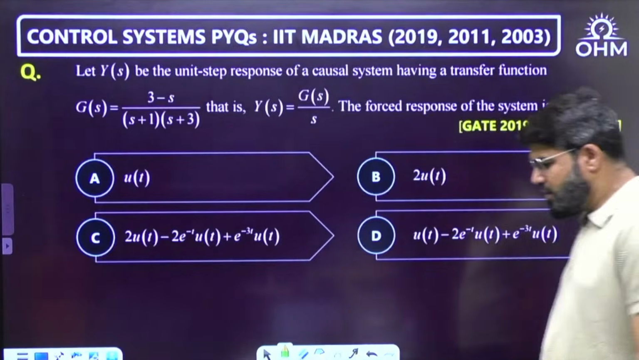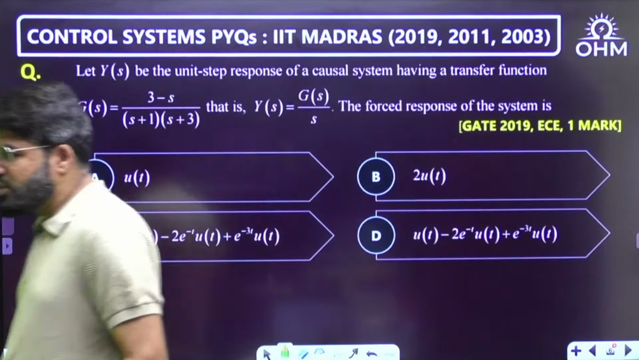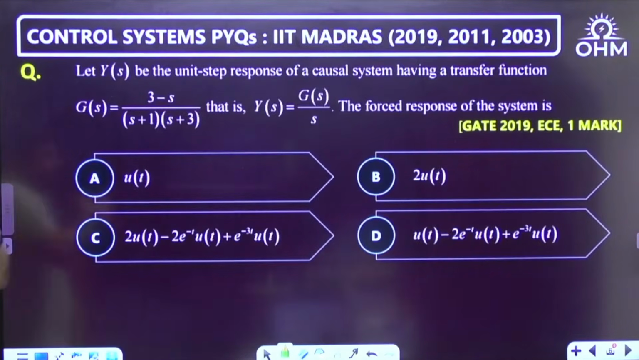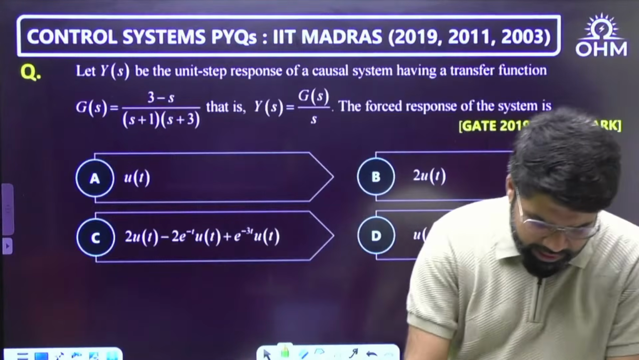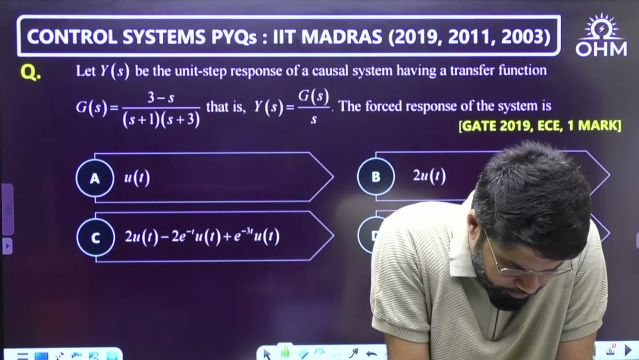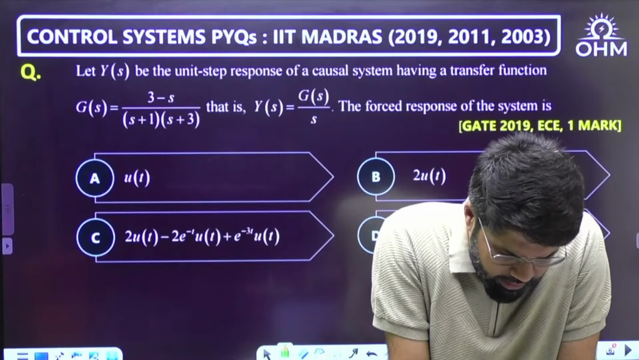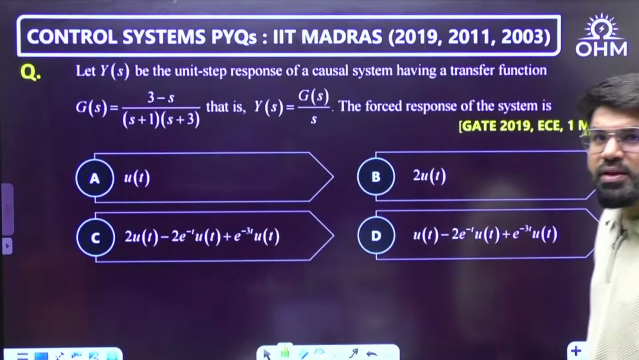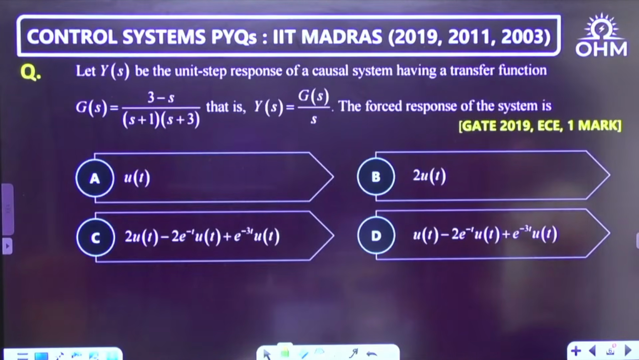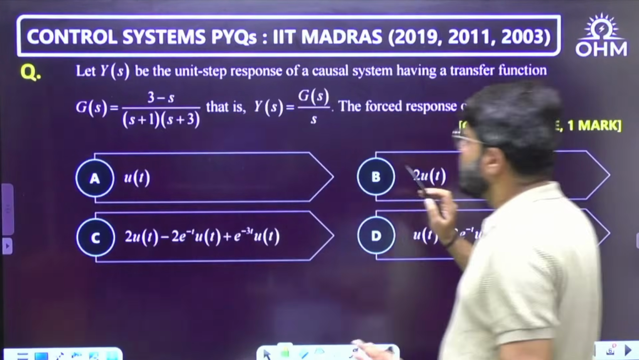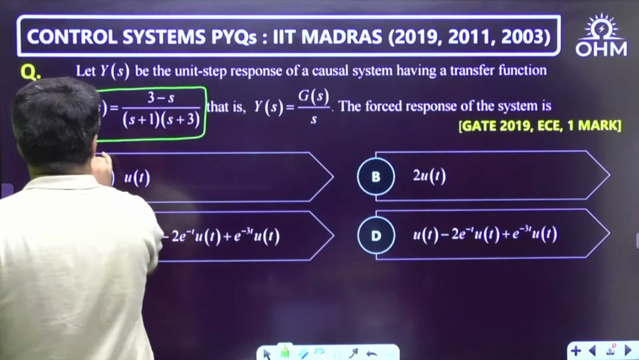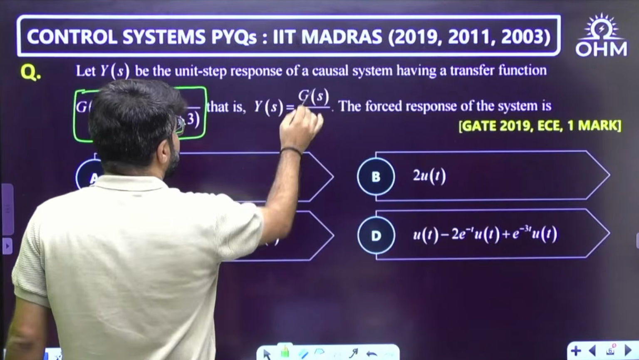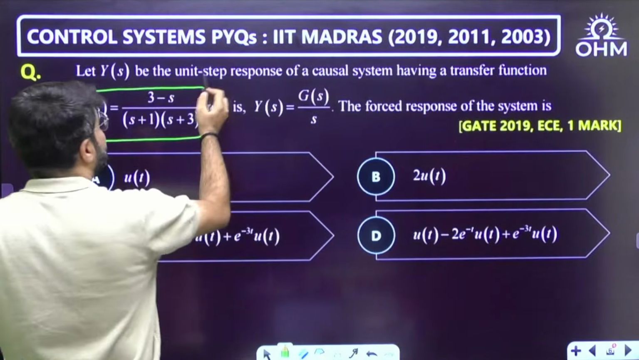Now understand here. The forced response of this particular system. Forced response, in a way. Let me first calculate and then talk about this one. Correct, Prudvi, also B answer correct for the previous one. Now see here, Y(s) be the unit step response of a causal system. So, this is the complete transfer function. The system has the transfer function G(s). So, Y(s) is G(s) upon s. Why? Because it is the unit step response.